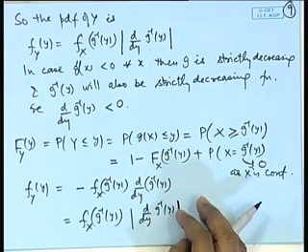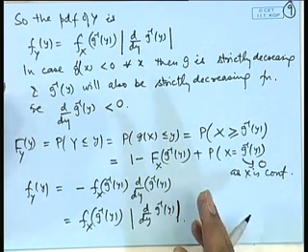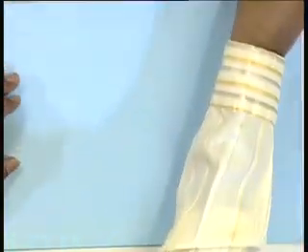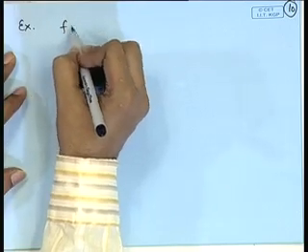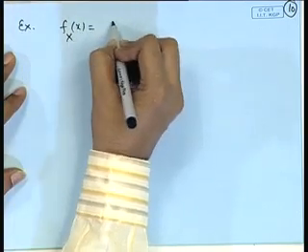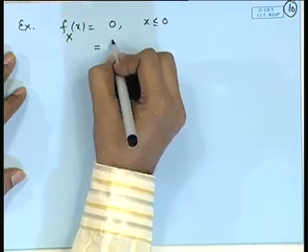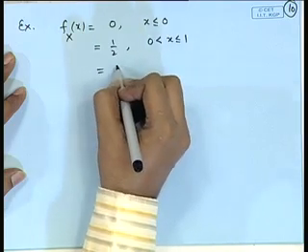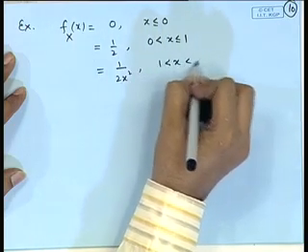So, this theorem is useful when the function g x is a strictly increasing or strictly decreasing function. Let us take an example. Say the random variable x is having the density 0 for x less than or equal to 0, it is equal to half for 0 less than x less than or equal to 1, and it is equal to 1 by 2 x square for 1 less than x less than infinity.